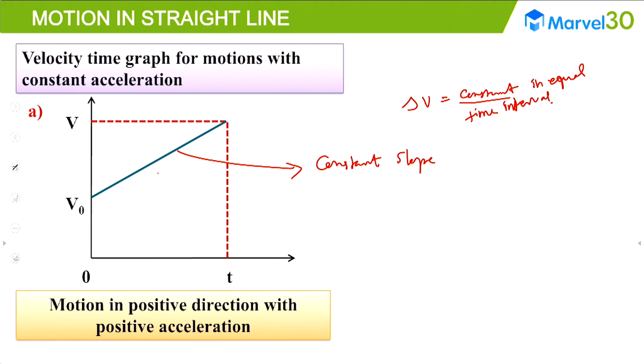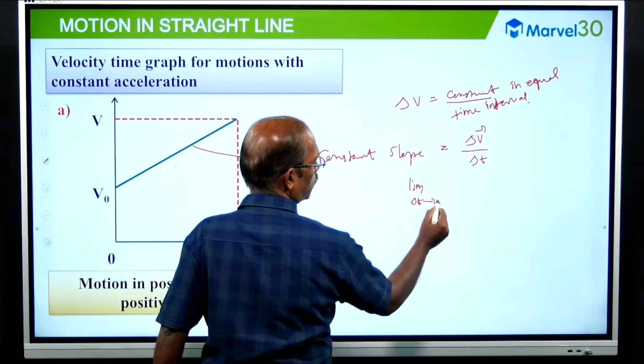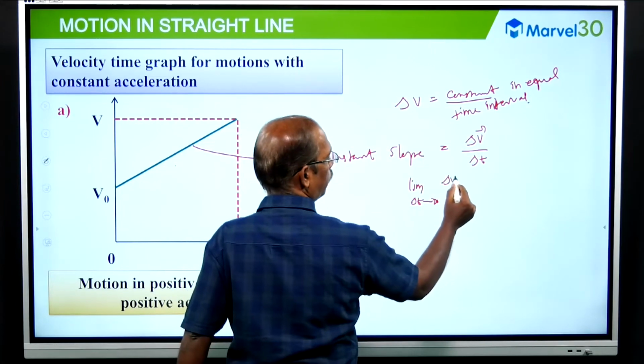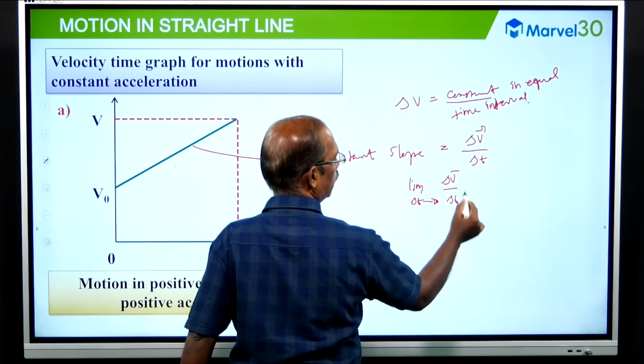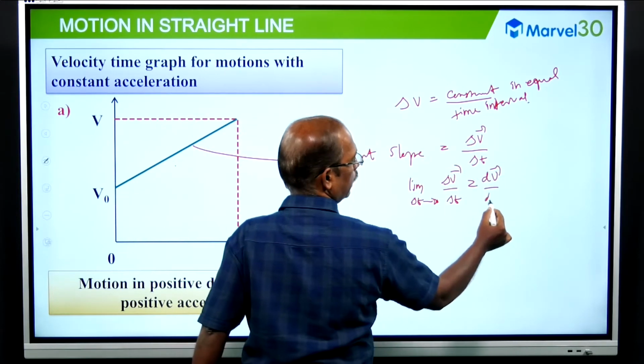What is constant slope? The ratio of the change in velocity to the time taken, simply delta V vector by delta t. When the time duration delta t is infinitesimally small, the limit of delta V by delta t is dV vector by dt.